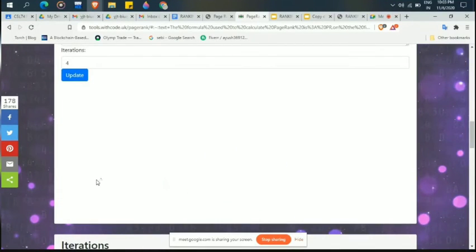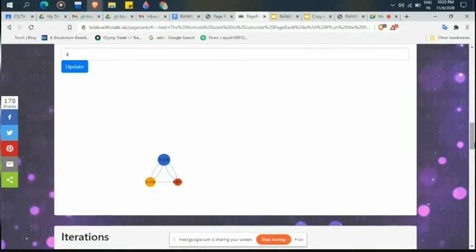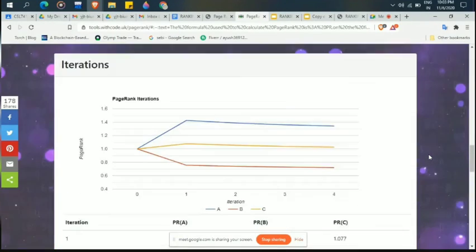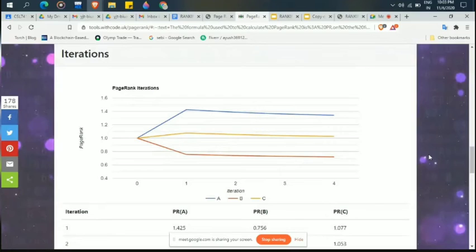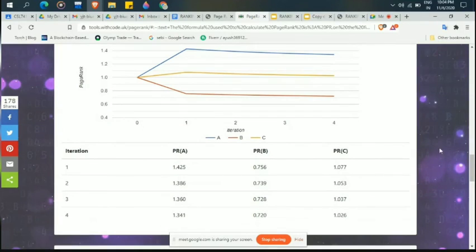So if we see here, the graph is representing PageRank against iteration. For iteration 0 the PageRank is 0, and after that the values of PageRank change. The values of PageRank are different from before. PageRank of A in iteration 1 is 1.425, then 1.85, and so on.